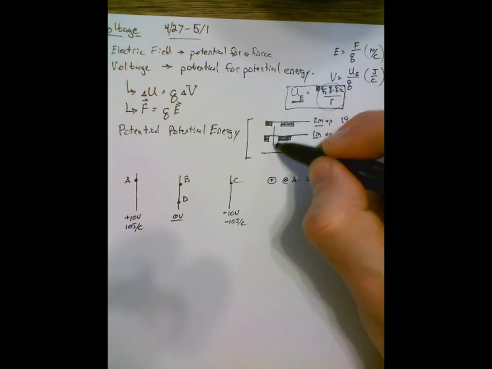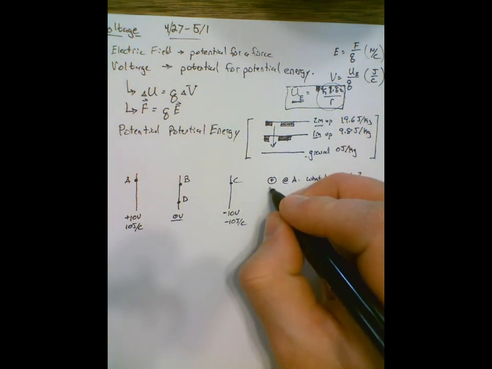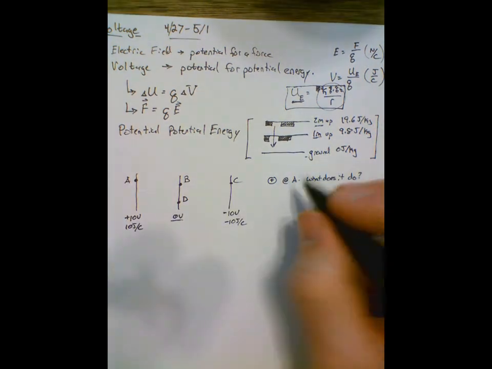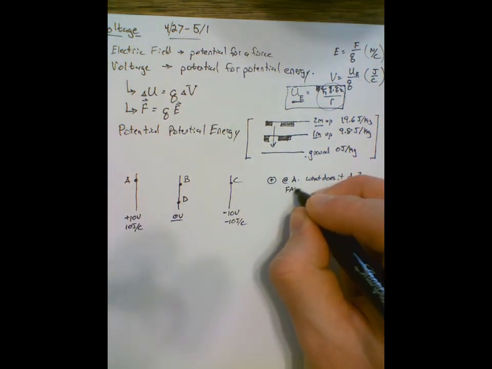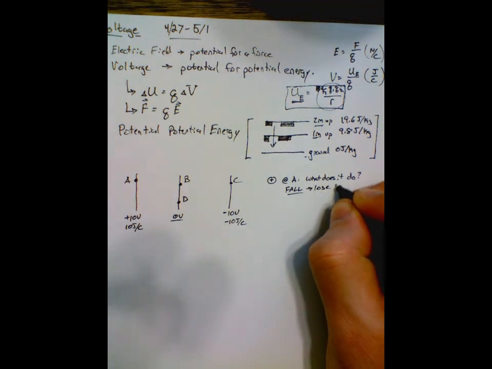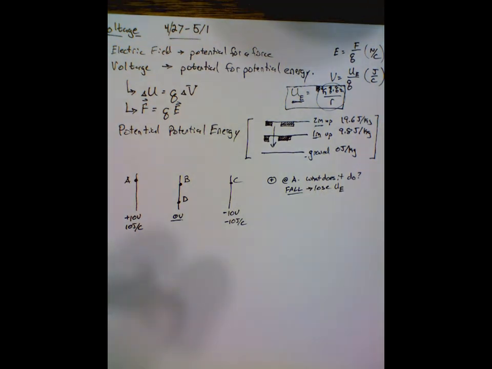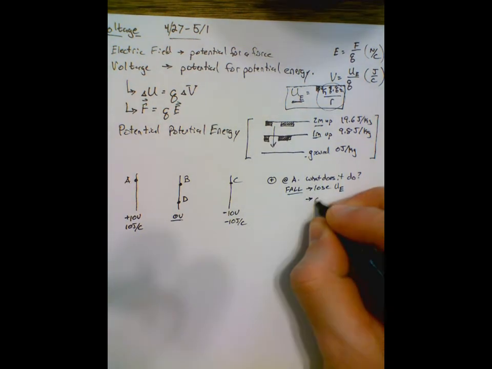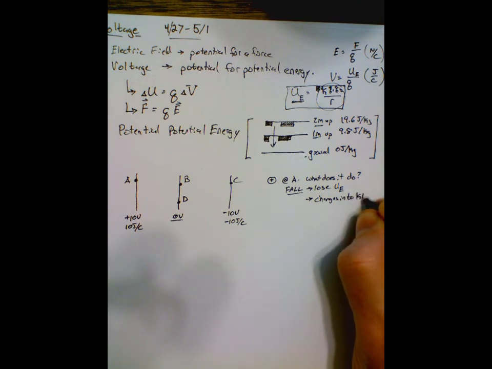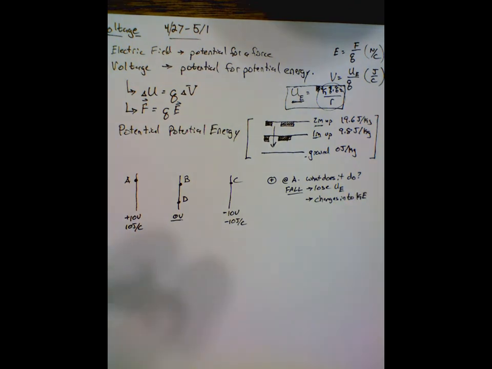It tries to lose that energy. This thing's going to try and do the same thing. It has energy. It's going to try and lose that potential energy. Where's it going to go? It's going to change to kinetic, just like it did before. There's nothing new here.